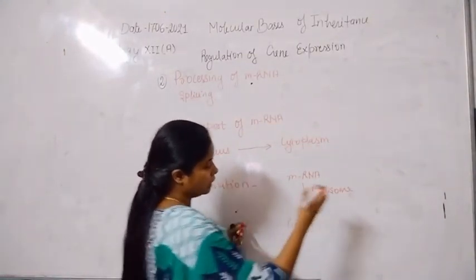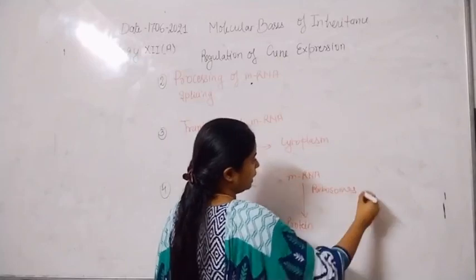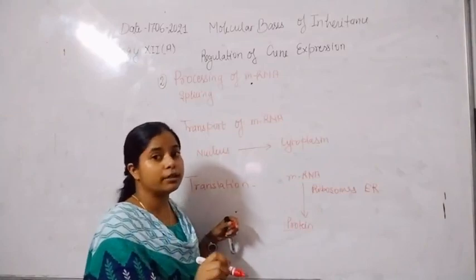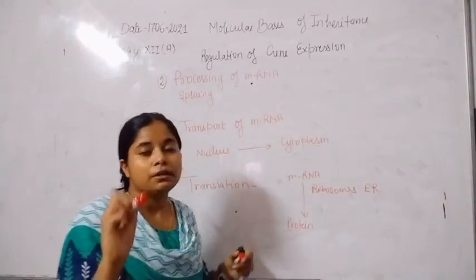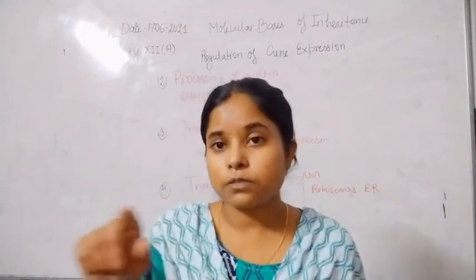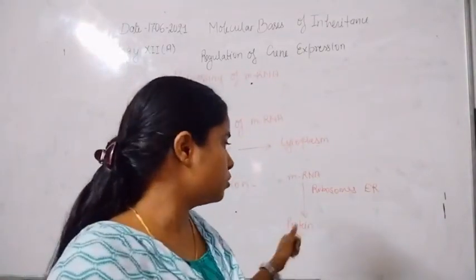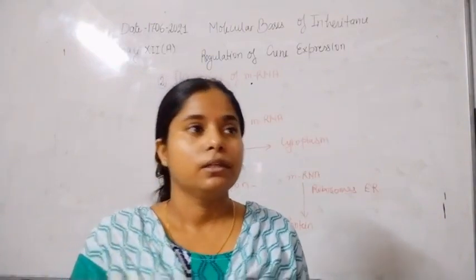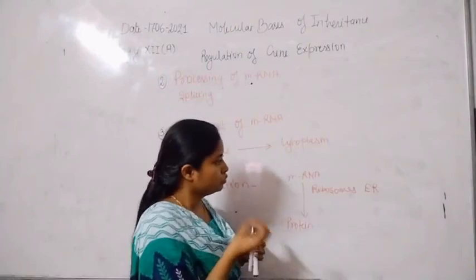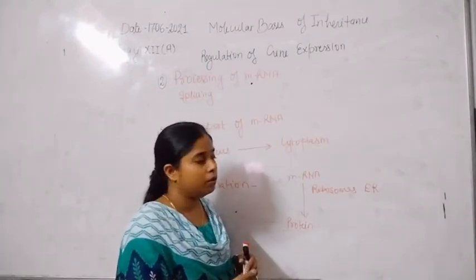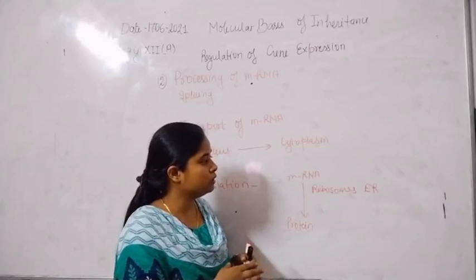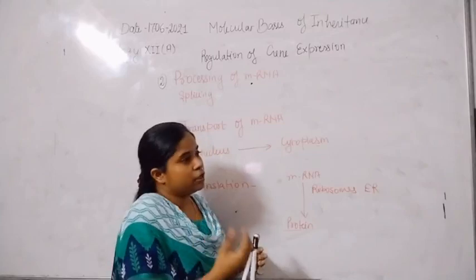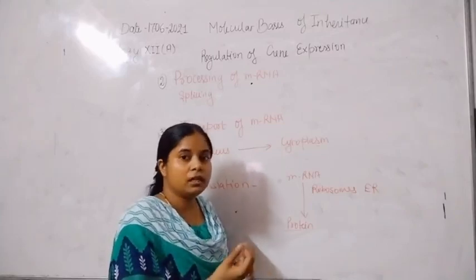These components are ribosomes, and the endoplasmic reticulum is also involved. The proteins which are synthesized get transferred into the endoplasmic reticulum, where the folding of protein takes place. Because the protein is a long chain, if it does not fold properly, or maybe undergoes distortion, it becomes functionally less active or maybe inactive.